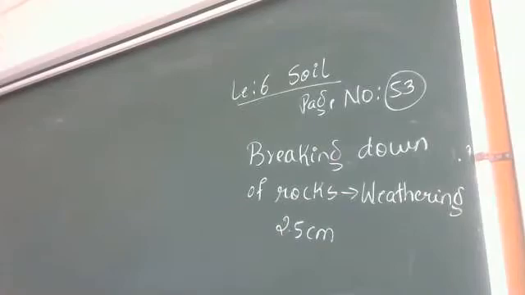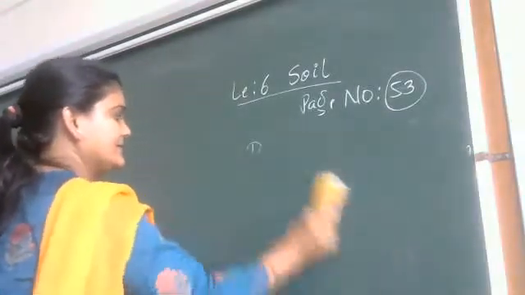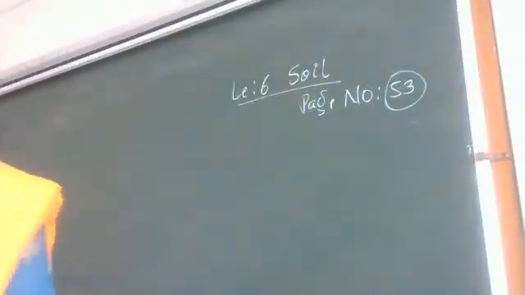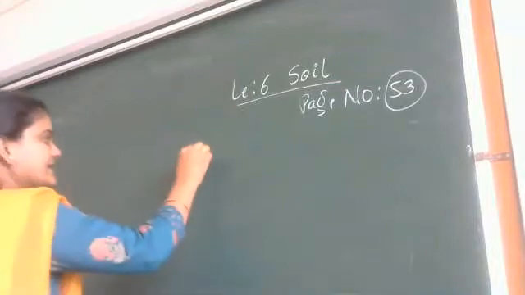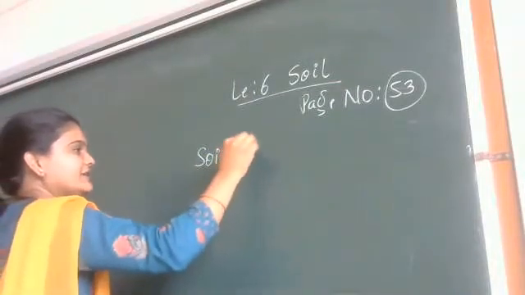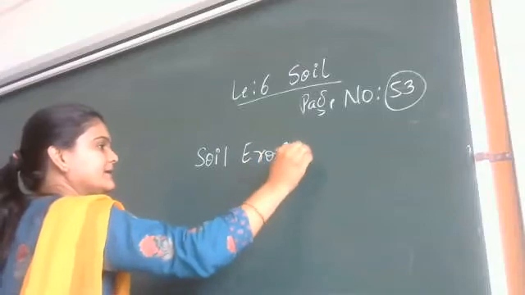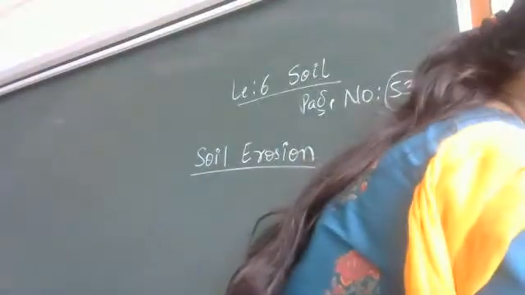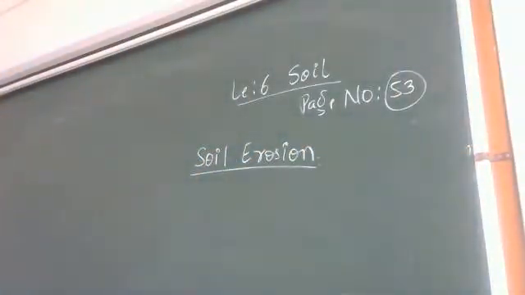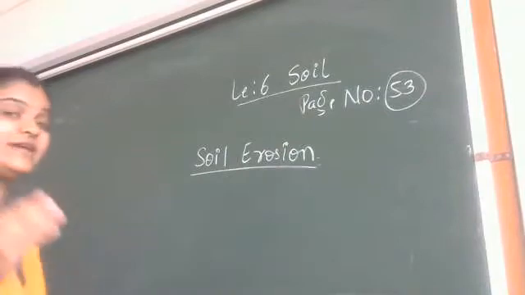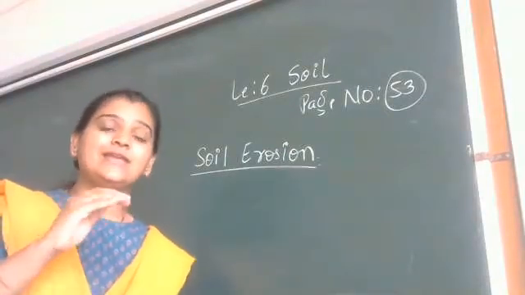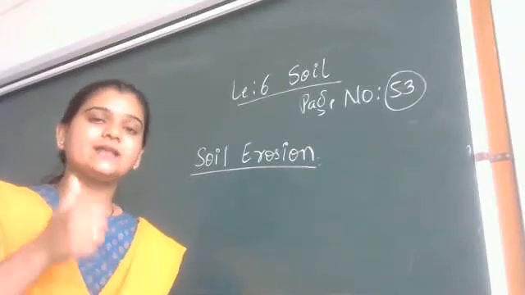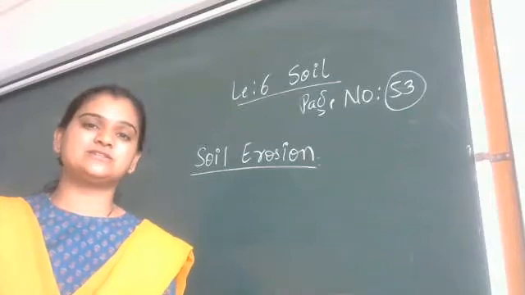What is soil erosion? When topsoil is blown away by wind or water. Yes, correct. So today we will look at soil erosion. Soil erosion is nothing but the wearing away of the soil, in which the topsoil is washed away either by air, wind, or by deforestation.